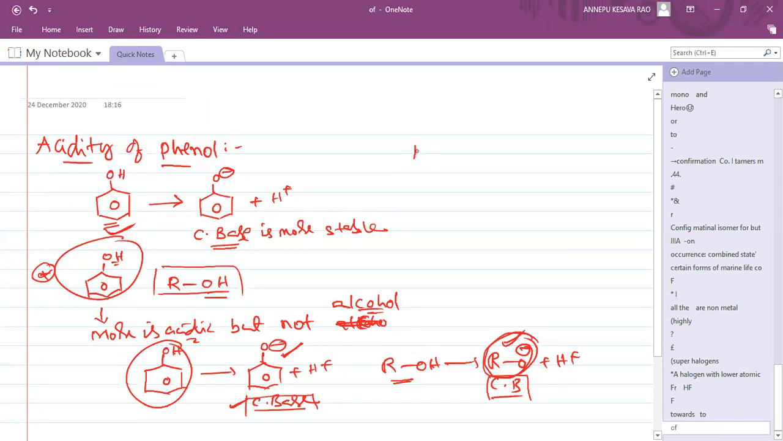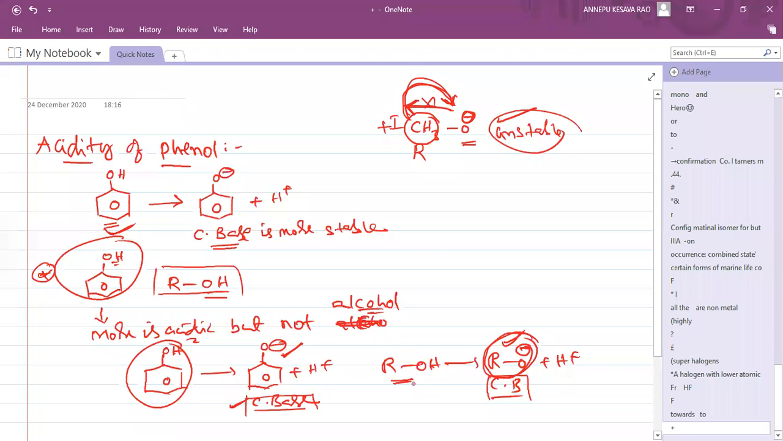What is R here? Suppose R is CH3, so CH3O minus. How would this conjugate base gain stability? Only if somebody pulls the minus charge, then it is stable. But what is happening here? The methyl group is a plus I group. Instead of taking away the negative charge, it is giving electron density again to the oxygen. It is not taking away, it is giving density. Then it becomes unstable, so it is less acidic.